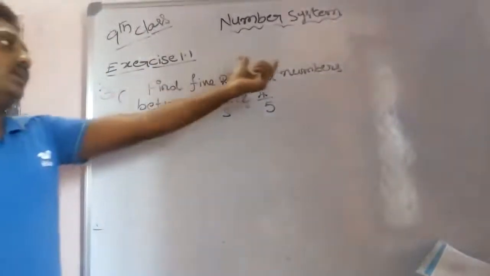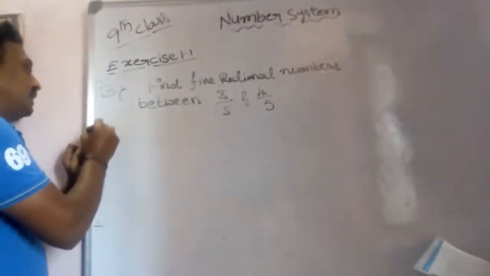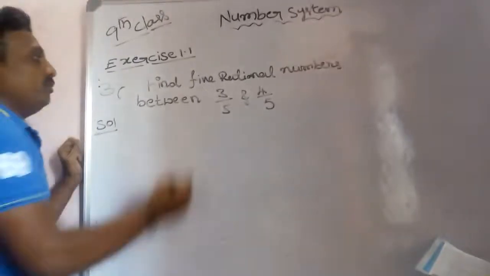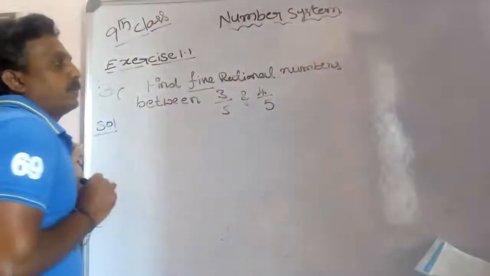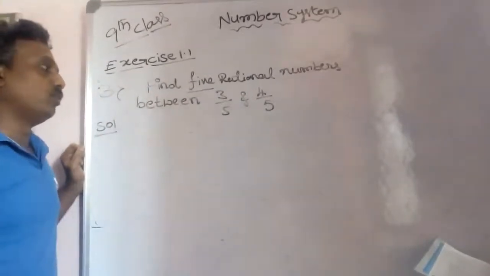You can use the same concept here. How many rational numbers are asked? 5 rational numbers are asked here, lying between 3 by 5 and 4 by 5.